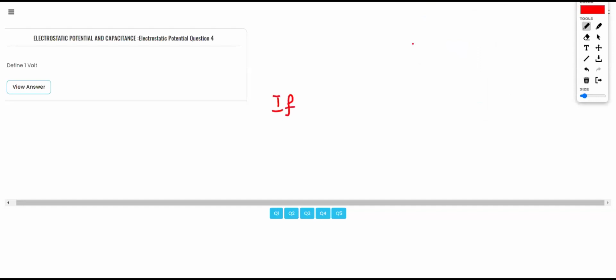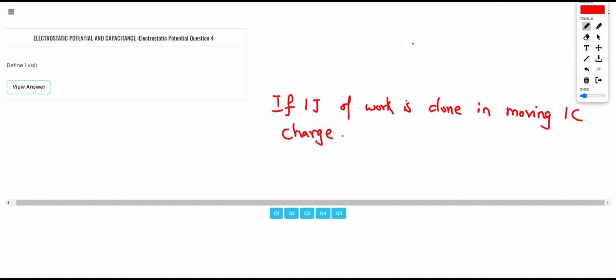If 1 joule of work is done in moving 1 coulomb charge, then this is our 1 volt. Okay, let's move to the next one.